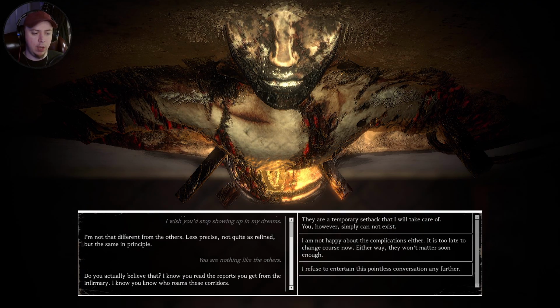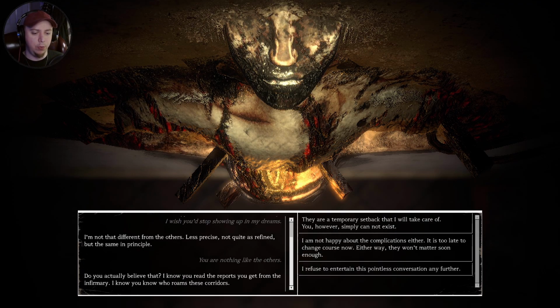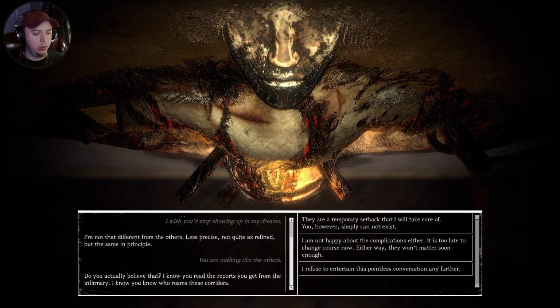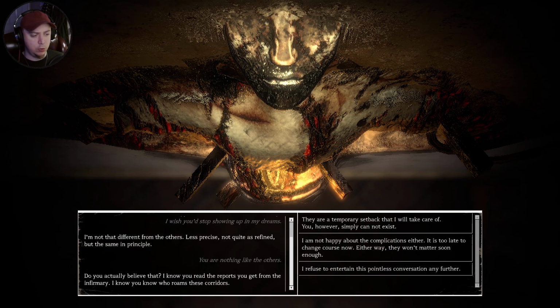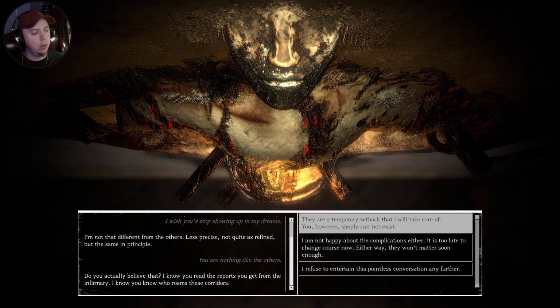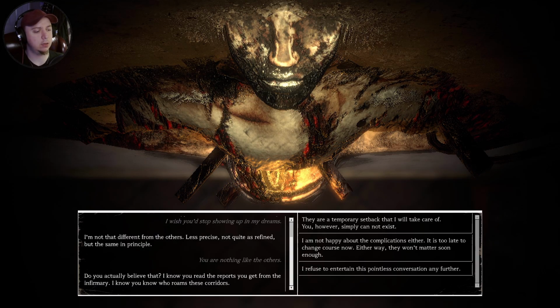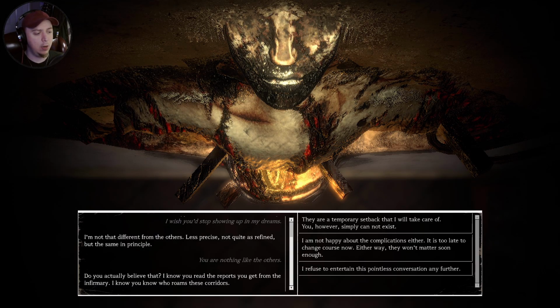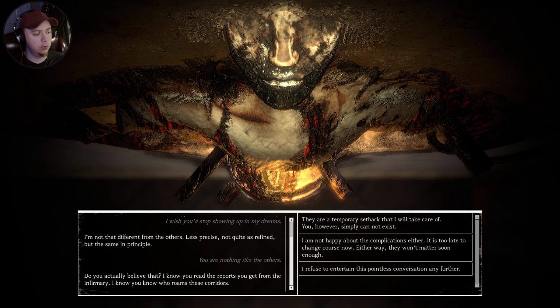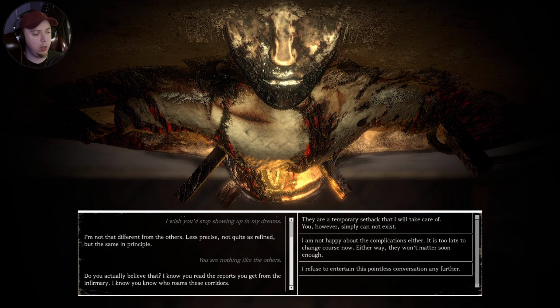You actually believe that? I know you read the reports you get from the infirmary. I know you know who roams these corridors. Okay, they are a temporary setback that I will take care of. You, however, simply cannot exist. Or, I am not happy about the complications either. It is too late to change course now. Either way, they won't matter soon enough. Or, I refuse to entertain this pointless conversation any further.